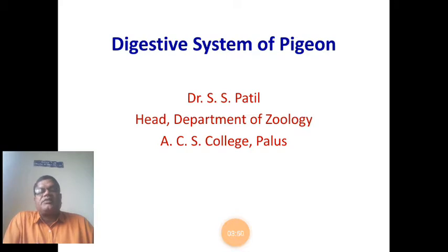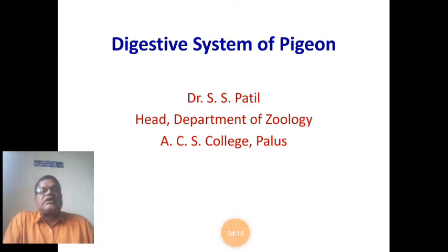You are all very well acquainted with this bird, the pigeon. The genus is Columba and the species is livia.